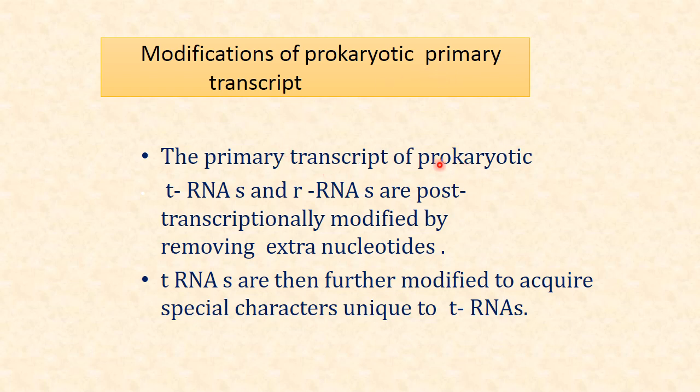The primary transcripts of prokaryotic transfer RNA and ribosomal RNA are post transcriptionally modified by removing extra nucleotides. These are only the extra nucleotides which were attached at the starting of the synthesis of RNA. At that time the new primer nucleotides were attached, and they have to be removed. Only this removing is needed in prokaryotes. Transfer RNAs are then further modified to acquire special characters unique to transfer RNA.